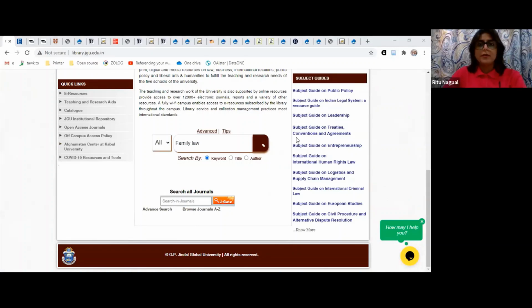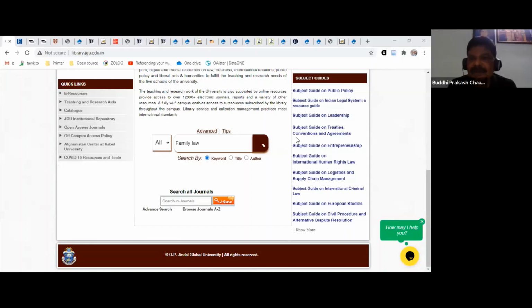Okay, coming on to the next question, how do I subscribe to online journals, which we have already answered. You don't have to subscribe. We have subscribed those journals. You can search them. You don't have to search even individual journals. You can search by key terms. You can search the entire library, and from whichever journal your articles are, they will be displayed here. And if you are using the remote access link, you can always download the full text of the journal right there.